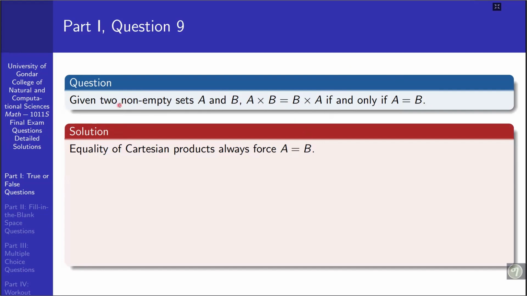Therefore, since the given sets A and B are non-empty here, for A cross B to be identical with B cross A, the only possibility is that A and B need to be equal sets.